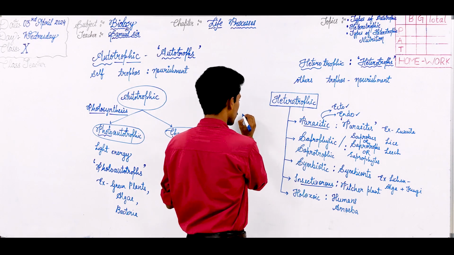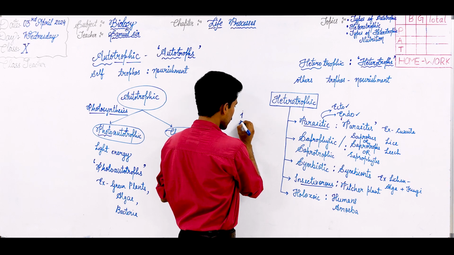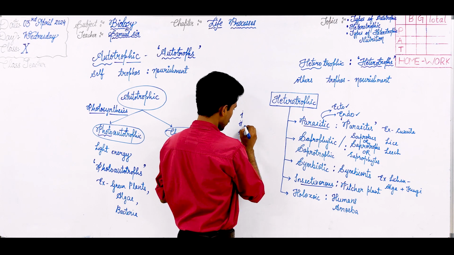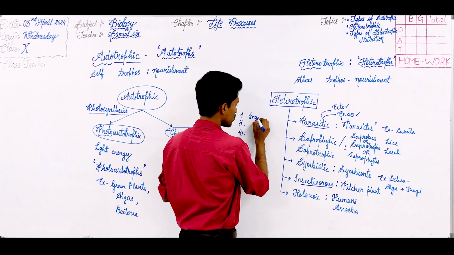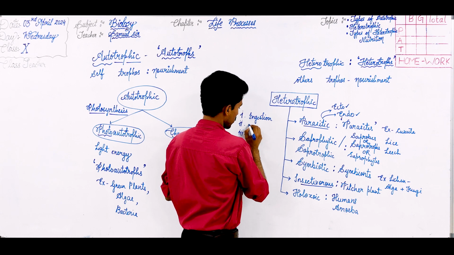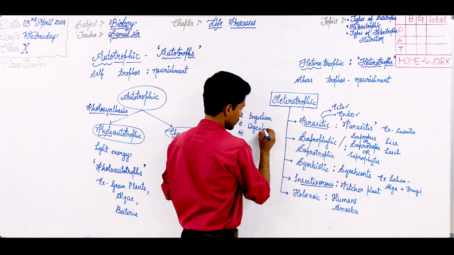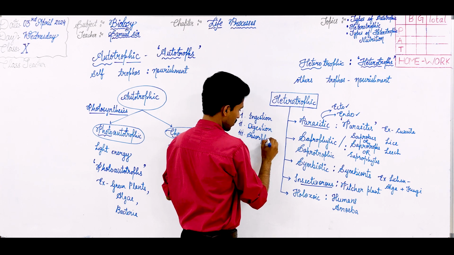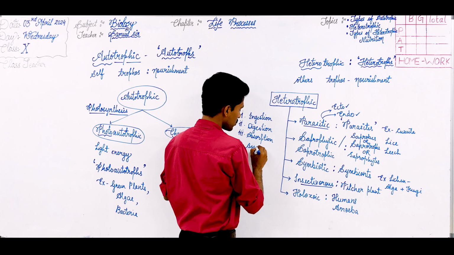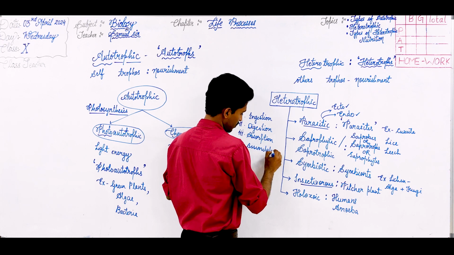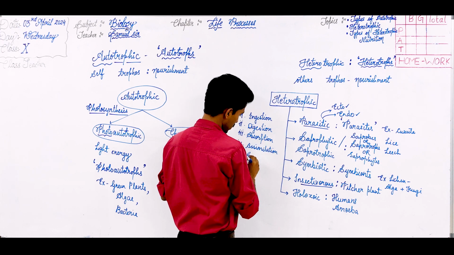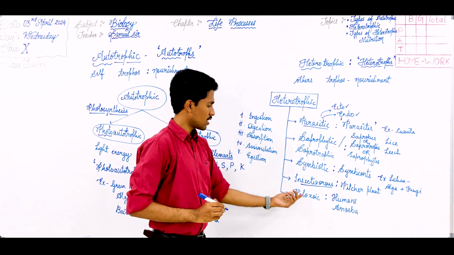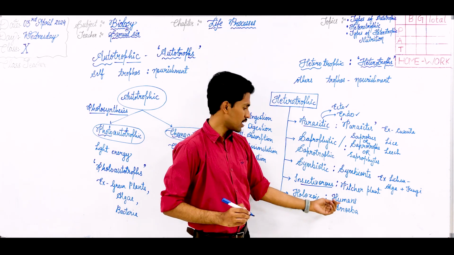This Holozoic mode of nutrition is carried out in 5 steps: starting with ingestion, digestion, absorption, assimilation, and egestion.